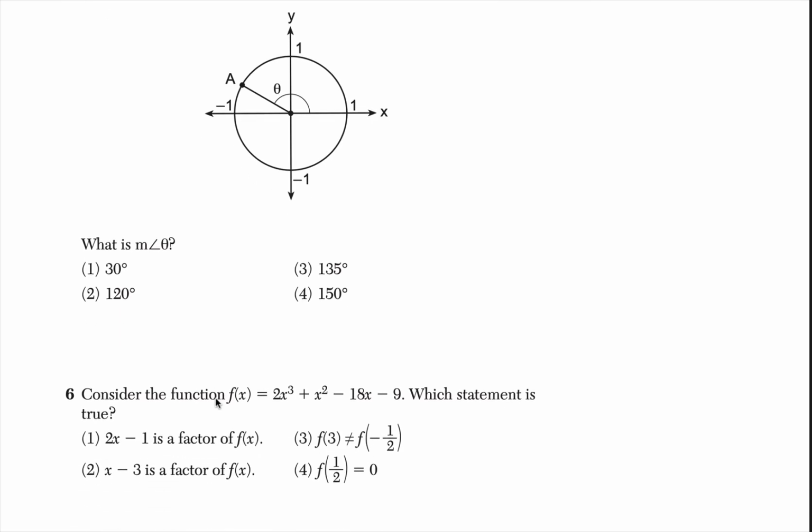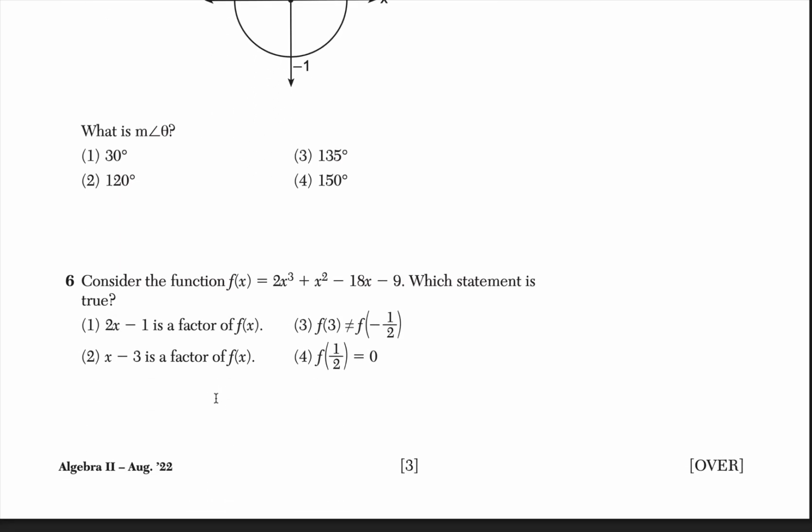And moving on to number 6. Consider the function f of x equals 2x cubed plus x squared minus 18x minus 9. Which statement is true? Whenever I see something with 4 terms, I'm thinking factoring by grouping. So I want to split up my function into 2 pieces and factor by grouping. I always find the GCF of each little set and work from there. So that's your hint.